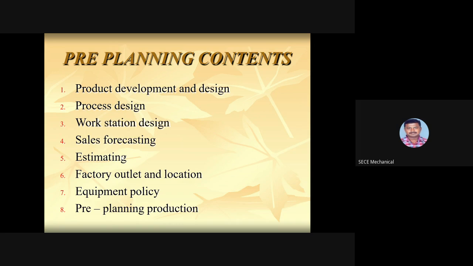We need to do all these parameters to complete the pre-planning phase. Among these, we need to focus mainly on product development and design. Initially you should have some idea what kind of product you are going to develop, or what design modifications you are going to do here.